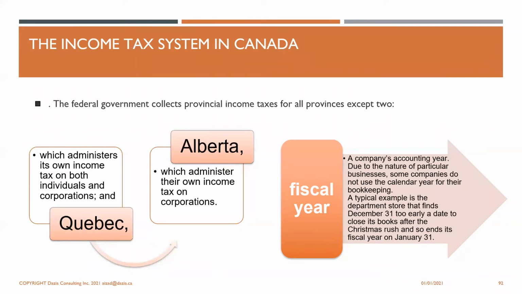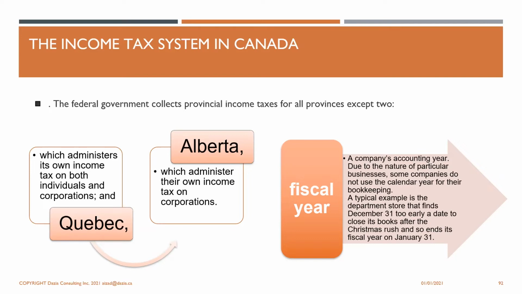The federal government collects provincial income taxes also in all of the provinces except for Quebec and Alberta. Quebec has its own income tax on individuals and corporations, and Alberta has its own income tax on corporations.